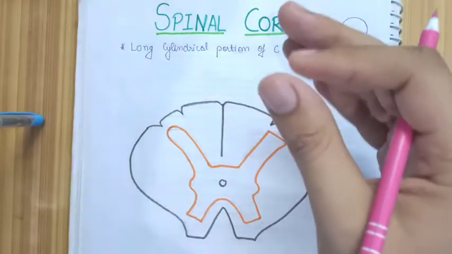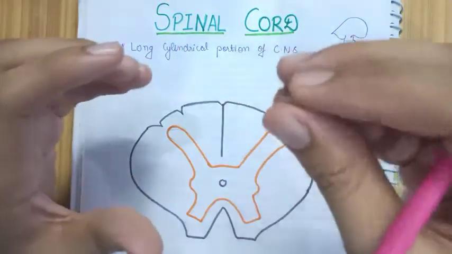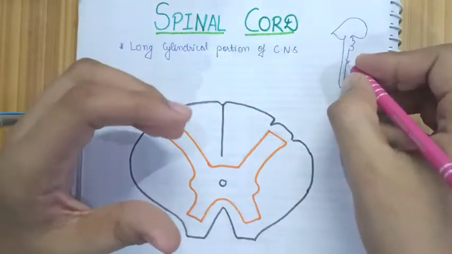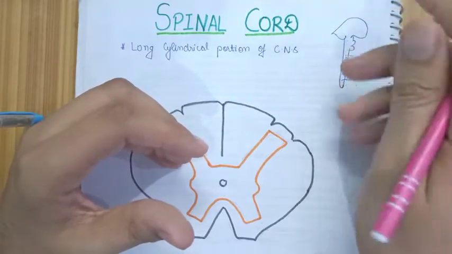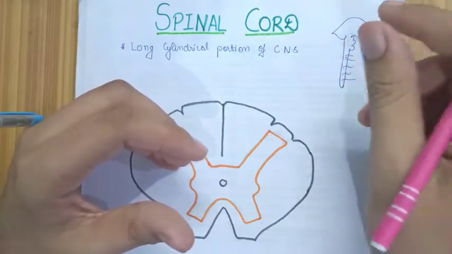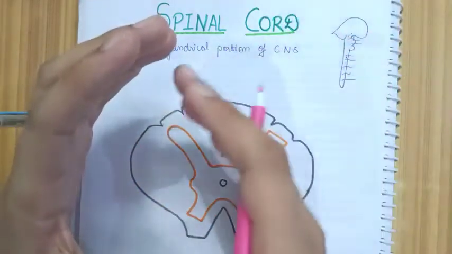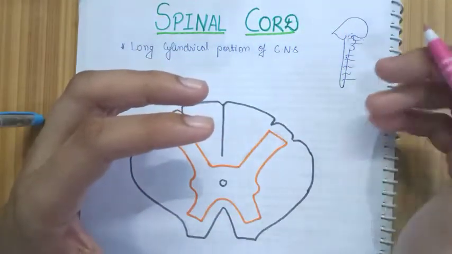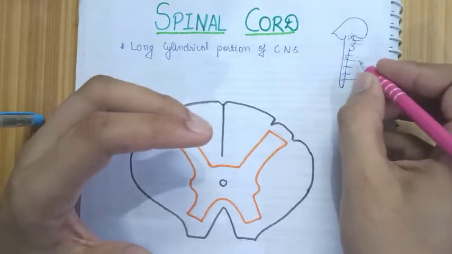As you know, the peripheral nervous system includes the spinal nerves, cranial nerves and the autonomic nervous system, whose major part lies in and originates from the spinal cord. Although some portion of the peripheral nervous system originates from the brainstem, a majority of it originates from the spinal cord. So it acts as a connection between the brain and the peripheral nervous system.